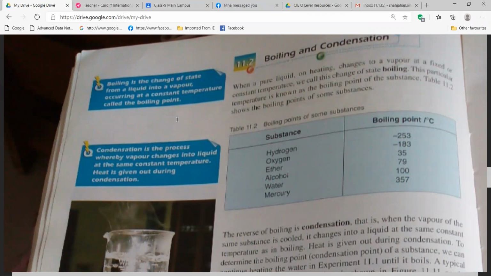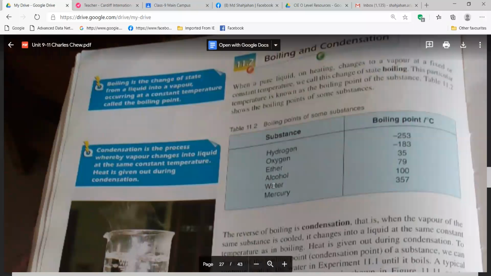And another thing we got here, similar to melting point, we got boiling point. So boiling point is the temperature at which a particular substance boils. That is called the boiling point of that substance. So the boiling point of different substances is different.